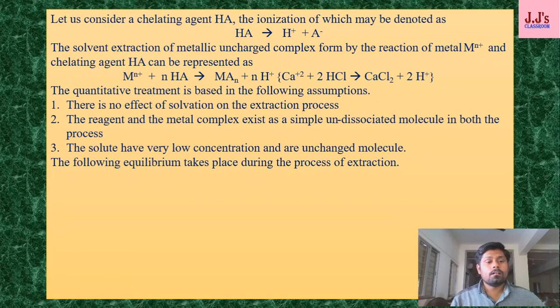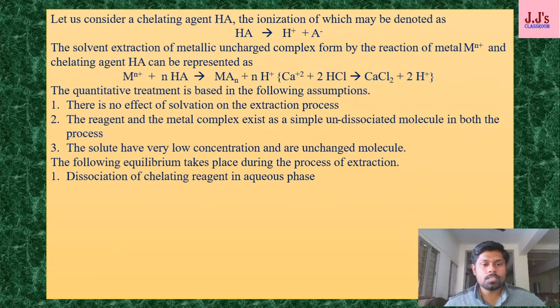Now with the help of the equilibrium constants as well as the partition coefficient, when we combine those equations we get the final one. For that, first we need the dissociation of the chelating reagent, already discussed: HA gives H plus and A minus, the simple dissociation of a chelating agent.